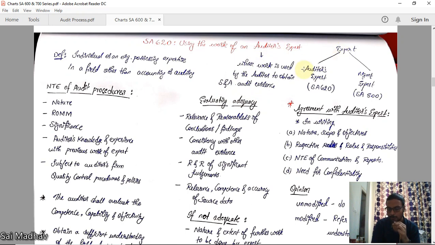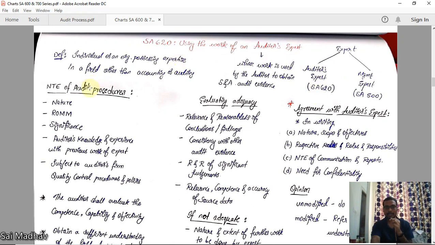Expert will be of two types: auditor's expert and management's expert. If you remember, we have discussed management's expert in SA 500. He is an expert in a field other than accounting or auditing. He is appointed by the management, but here the expert is appointed by the auditor himself. This we will deal with in SA 620. We are dealing with it here.